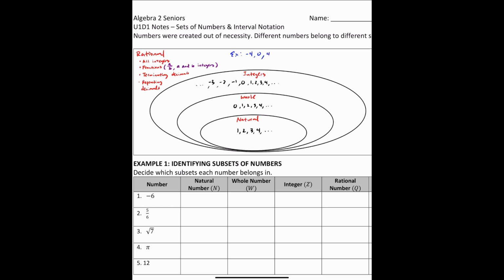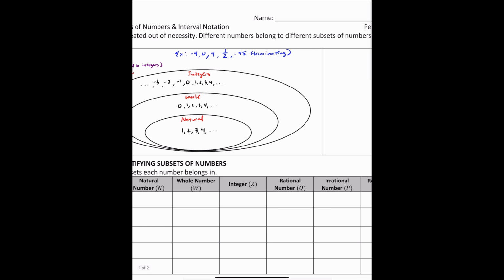I can say 4, or I should say +4, right? I can say 1/2, and now look, 1/2 is a fraction, and this is my a over b, the thing that we talked about over here, right? So 1 is an integer, 2 is an integer, so if I put that all together, I have 1/2, which is considered a rational number. I can also say 0.45, and 0.45 is a decimal. It's a terminating decimal because it's not extending, it stops at 5, right? So this is an example of a terminating decimal, okay?